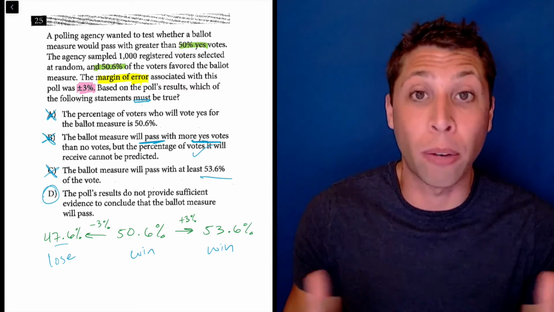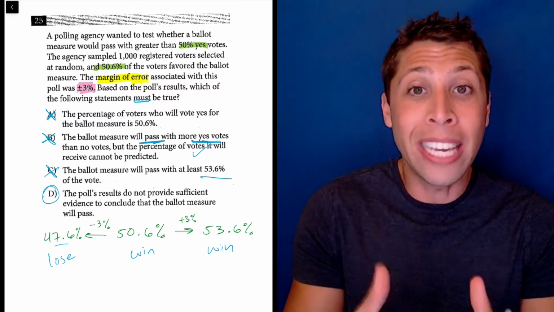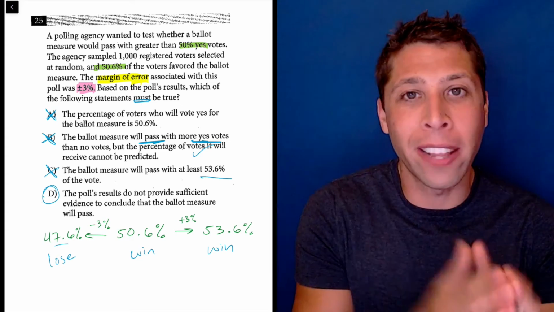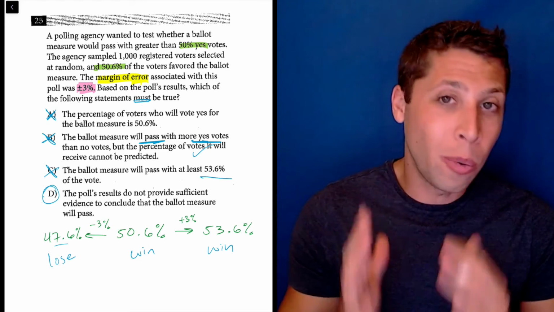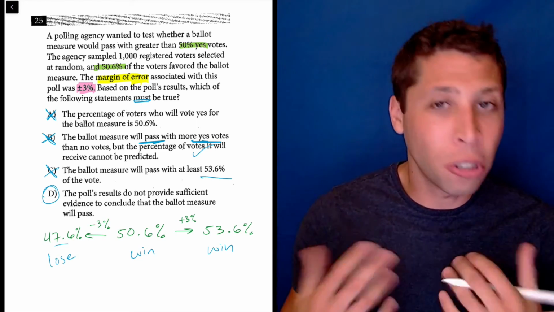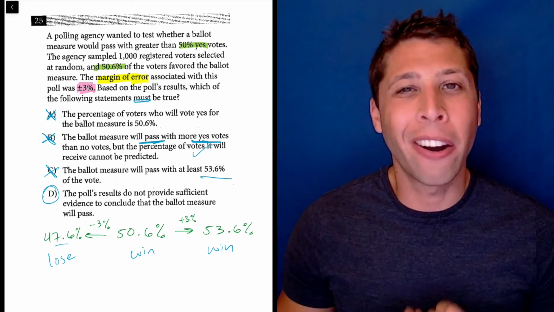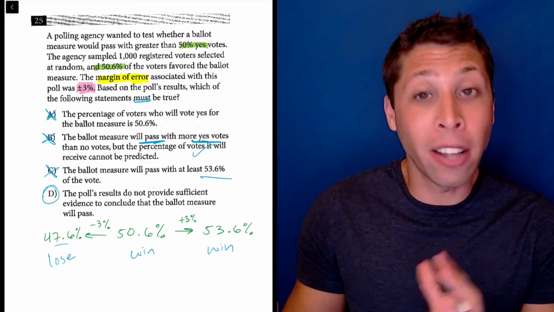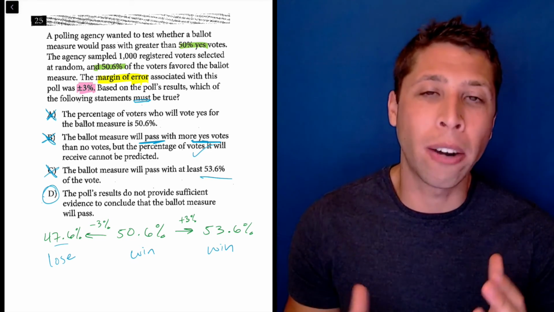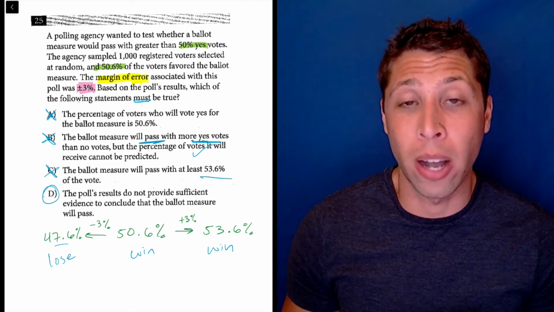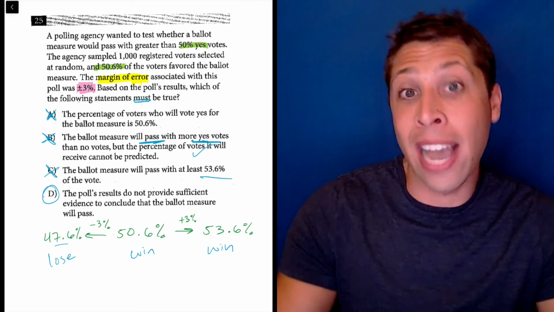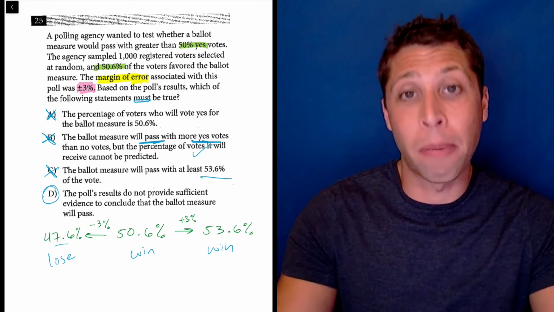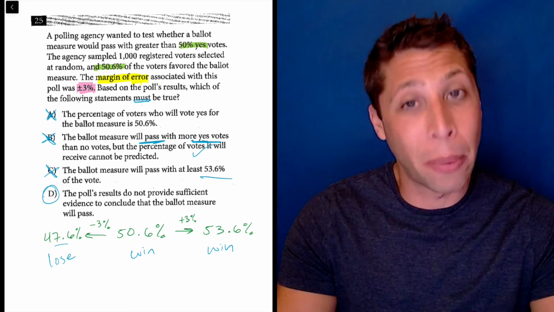This happens all the time in real elections. We get a poll that says one guy is winning, but people forget about that margin of error, and then on election night, they're surprised. So we always have to keep in mind that polls and surveys are not perfectly accurate. They are a guess at what is happening. They are scientifically backed, some better than others, but there's always this room for error, and this is what this question is trying to test you on. It is a good guess for what is happening, but even that good guess has some variability and some possibility that we'll be surprised about what actually happens.